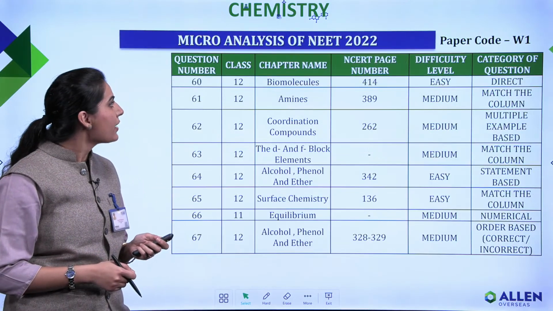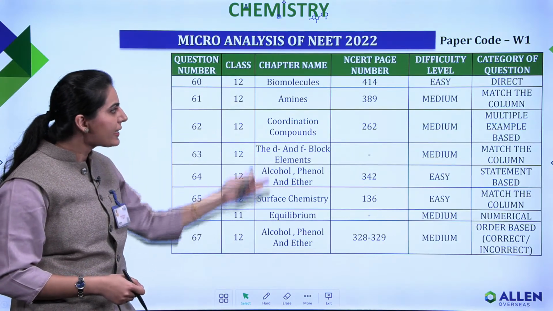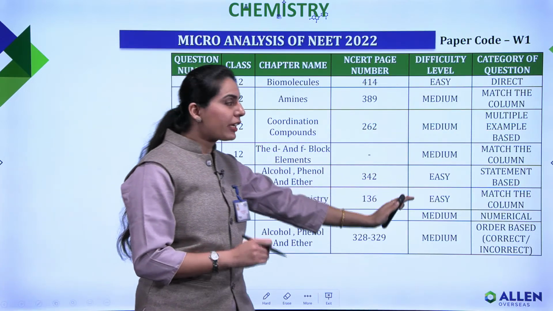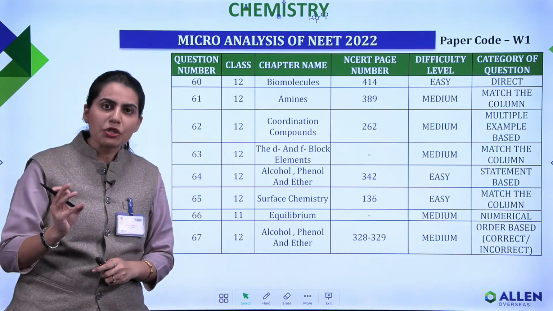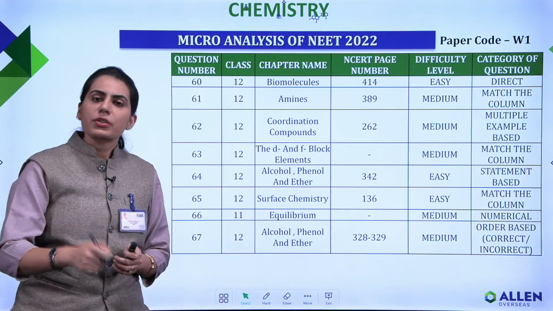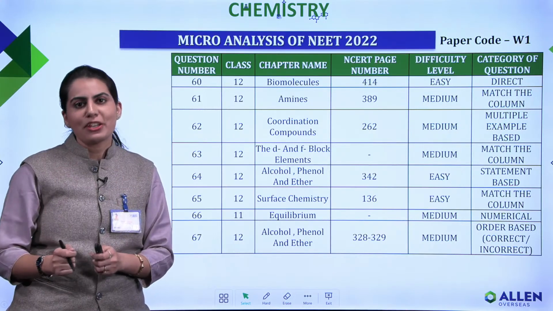Followed by this, let's talk about the rest of the questions from 60 to 67. You can clearly see again, you have been provided with the reference, you have been provided with the difficulty level. You can see that the number of questions from the easy section and from the medium section are more, and the tough questions were just 3, and that is again subject to your knowledge and your preparation level.